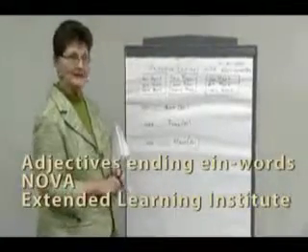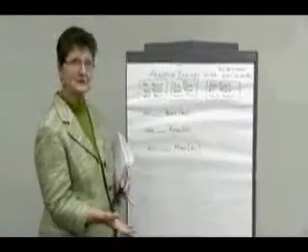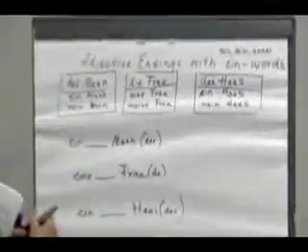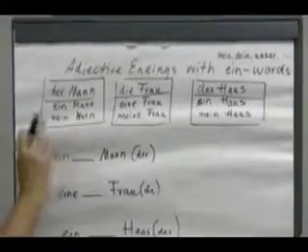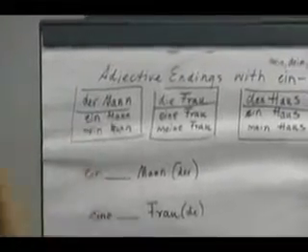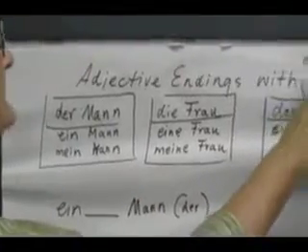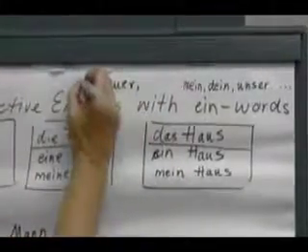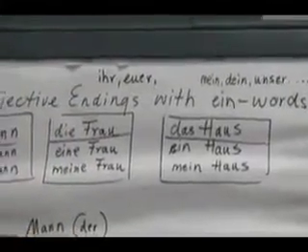This lesson is about adjective endings with Ein words. Yeah, there's no end to endings in German. Okay, now, what's an Ein word? Do you remember? When we replaced der Mann, the man, and we wanted to say a man, we said ein Mann. If we want to say this is my husband, mein Mann. The Ein words are all possessive adjectives too: mein, dein, unser, euer. Remember, we just learned these a little while ago. Ihr, and so on. These are all considered Ein words.